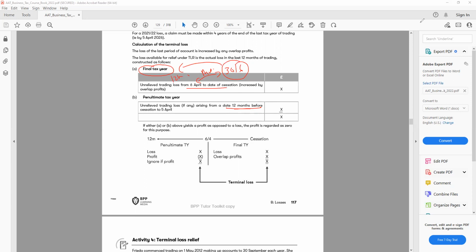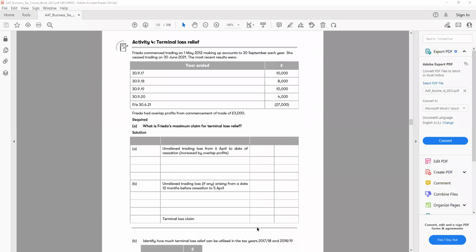All right, so let's have a look at one example to make it more clear. The first thing we can see is when the business was started. She commenced on May 12th, and the year end is 30 September each year. She ceased trading on 30th of June 21. So that's my cease trading date. Remember that. It's a very important date. The most recent we have, the year ended 17, we have a 10,000 loss, 18, 8,000, year ended 19 and 20, 4,000.